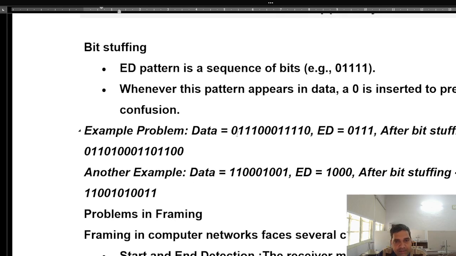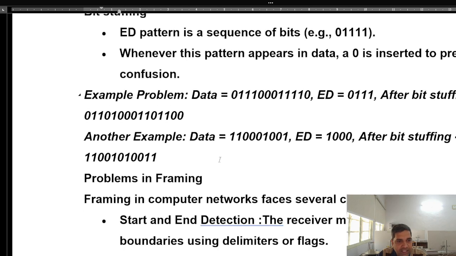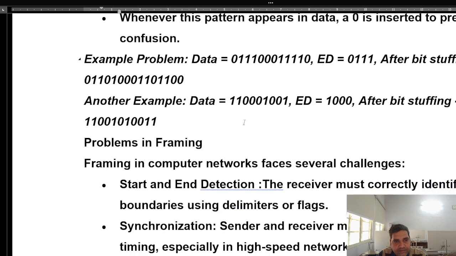Example: suppose this is the data and the end delimiter is 0, 1, 1, 1. After bit stuffing, a 0 is added at the end. Another example: the data is this and the end delimiter is, suppose, 1, 0, 0. After bit stuffing, it will become 1, 0, 0, 1, 0, 1, 1, 0, 0, 1.